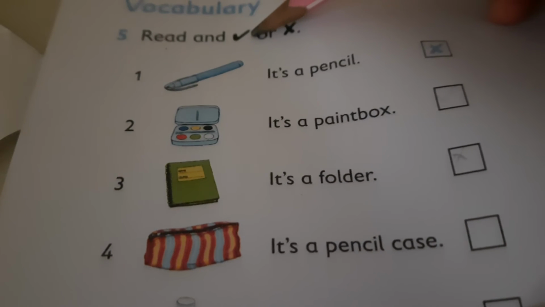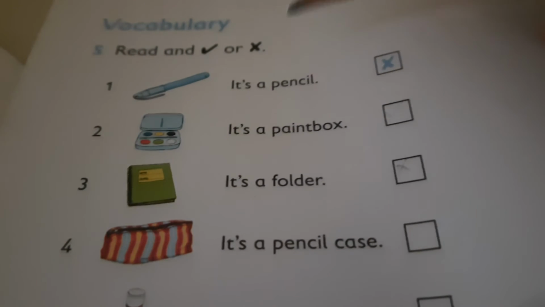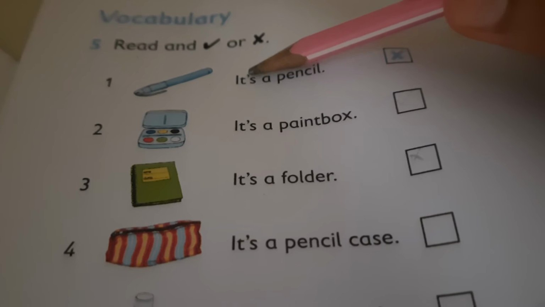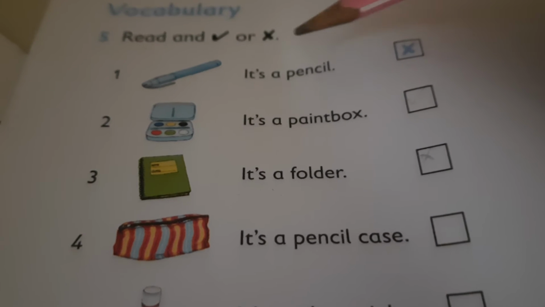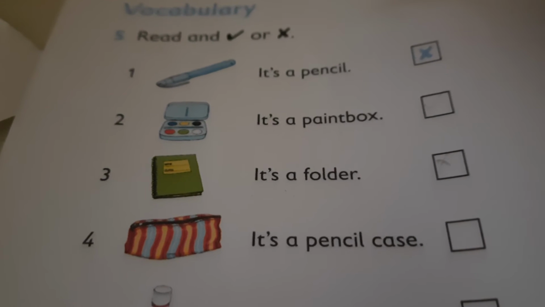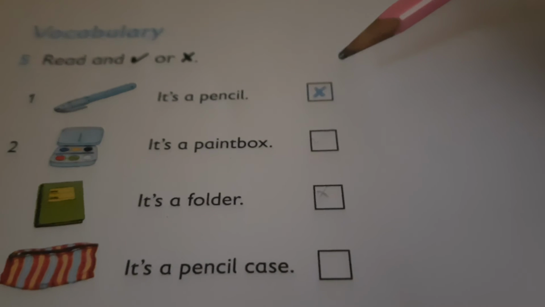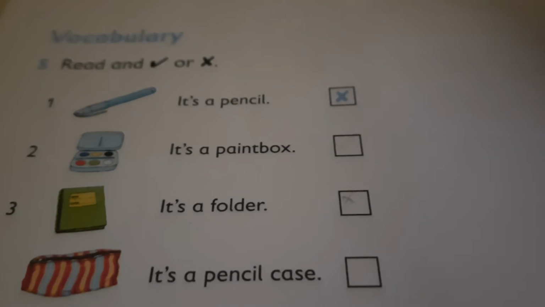Read, put a tick in front of the correct one and put a cross mark in front of the wrong one. This is the picture of a pen. And the sentence is given, it's a pencil. How to read the sentence? It's a pencil. Contraction form is given. It's. It is. We normally used to write it is, but here the contraction form is given, that is it's. This we learn in the third standard, contraction form. हम लोग contraction form third में पढ़ चुके हैं. It's a pencil. So it's a right or wrong? So it's a wrong. So we have to put a cross mark in the box.